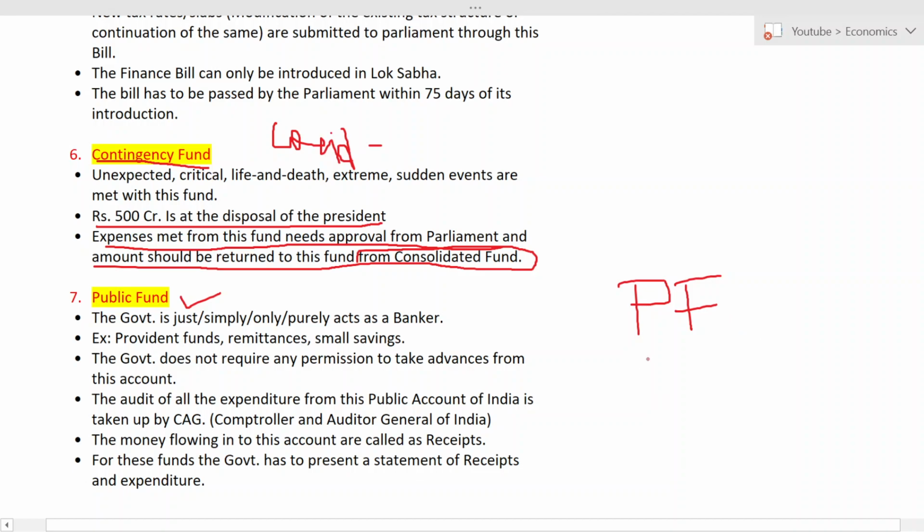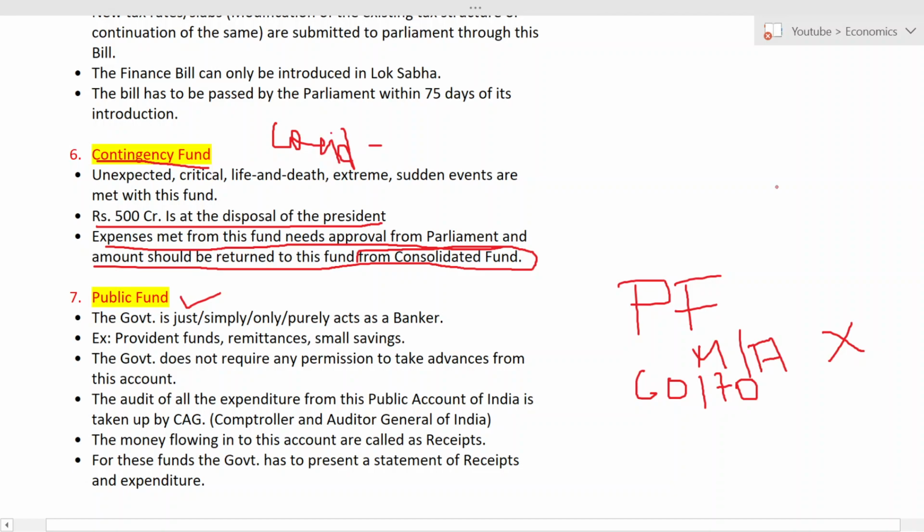Now, can the person withdraw the money monthly or annually? The answer is a big no. When can he withdraw? After the specified limit, maybe after 60 years or 70 years. They can withdraw.